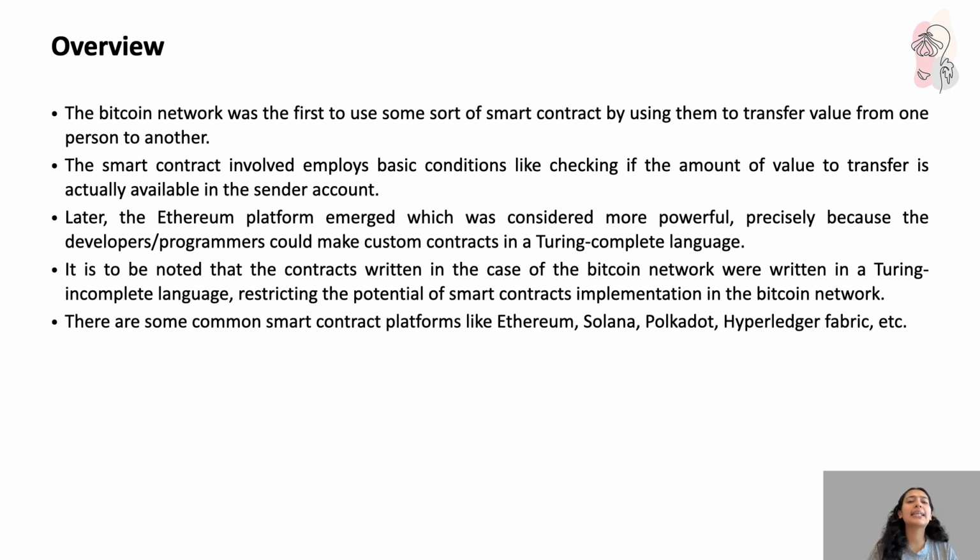And later the Ethereum platform emerged, which was considered more powerful because here I could write custom contracts. Why? Because the contracts were written in a Turing complete language, while Bitcoin was written in a Turing incomplete language, which restricted the potential of smart contract implementation. And nowadays we have some common smart contract platforms, let's say Ethereum, Polkadot, Hyperledger Fabric, and many, many more.